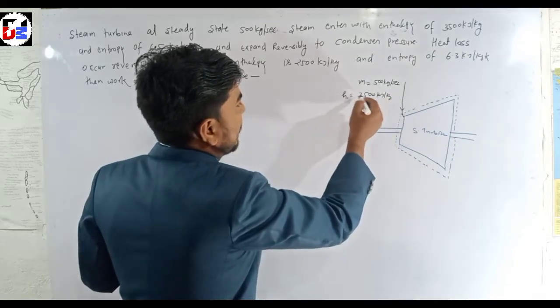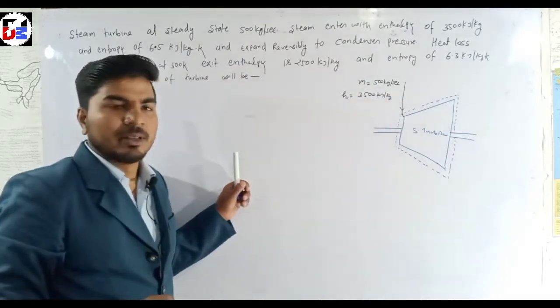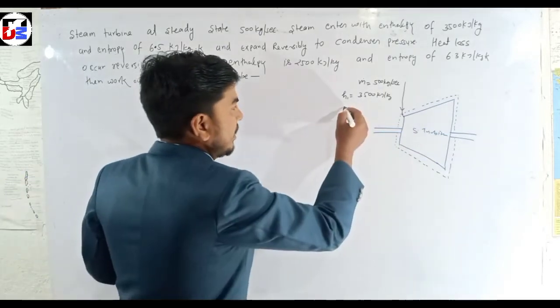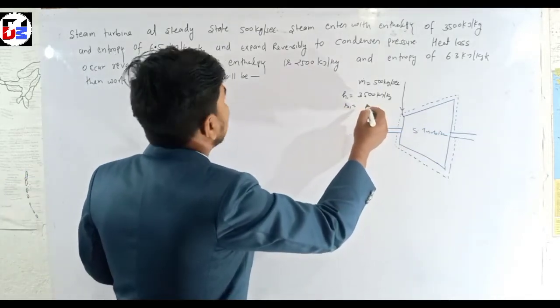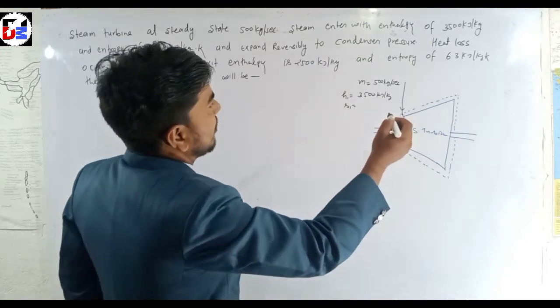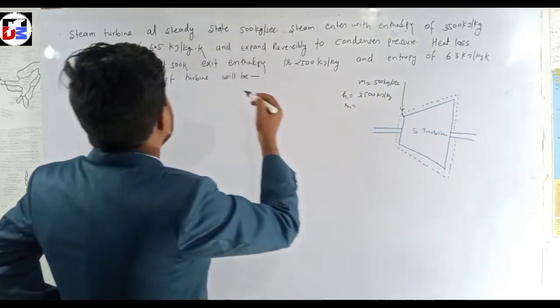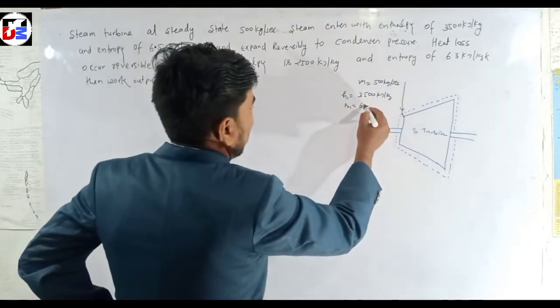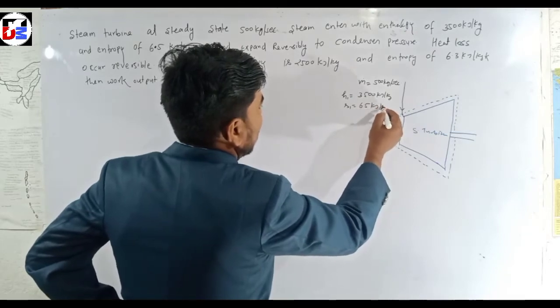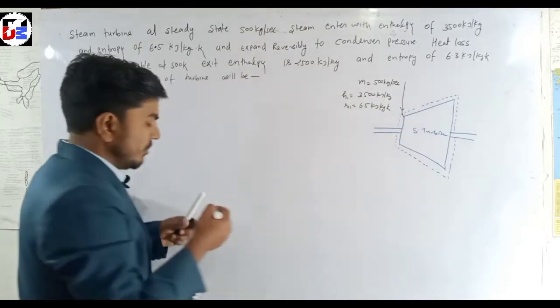This is the H1 value, and the entropy at the entry, S1, is also given here, 6.5 kilojoule per kg Kelvin.